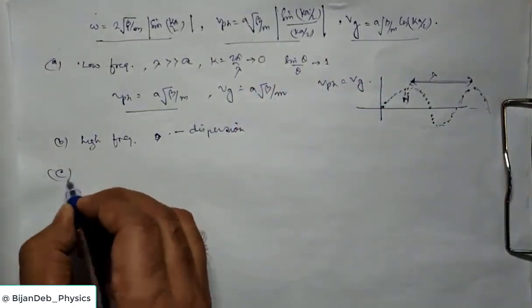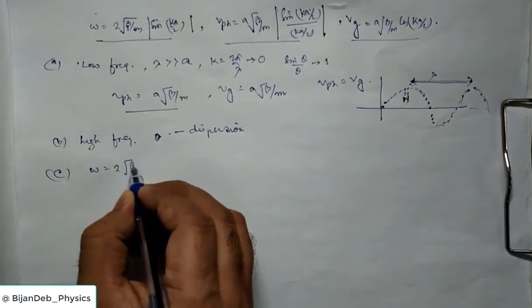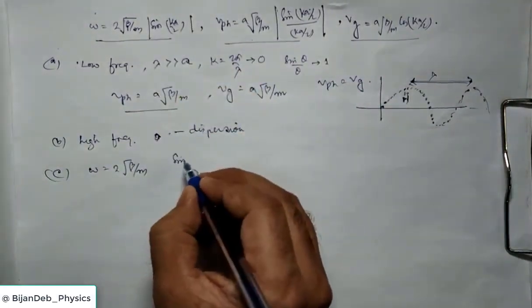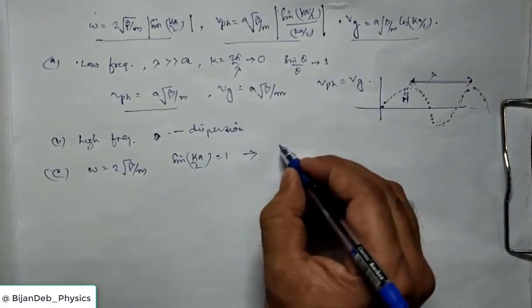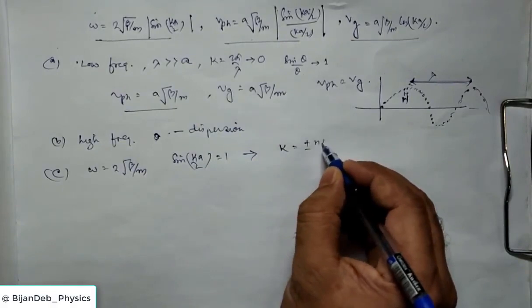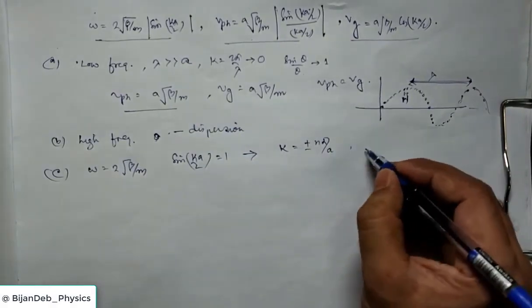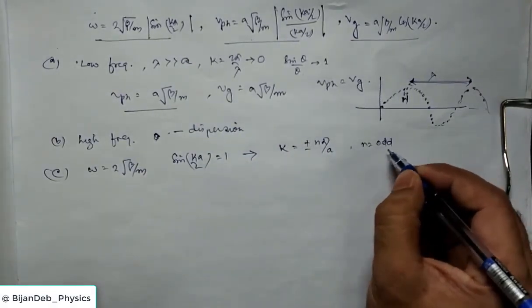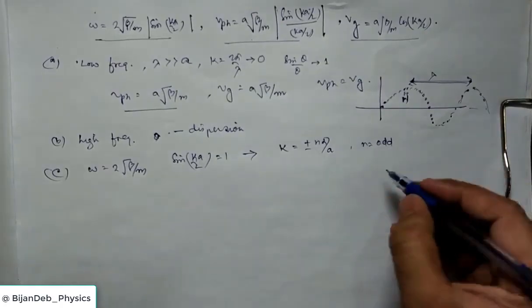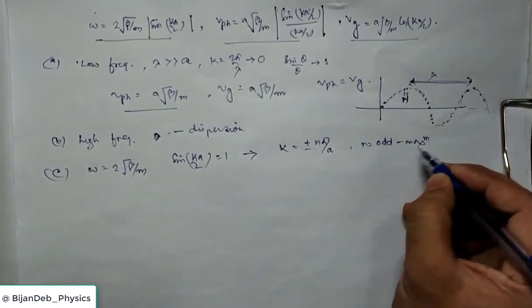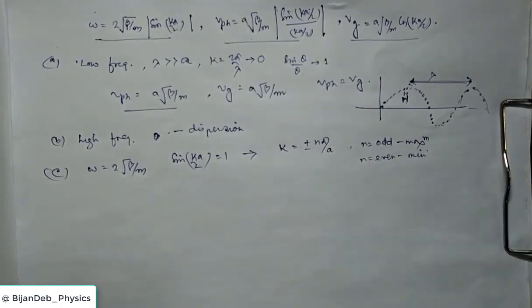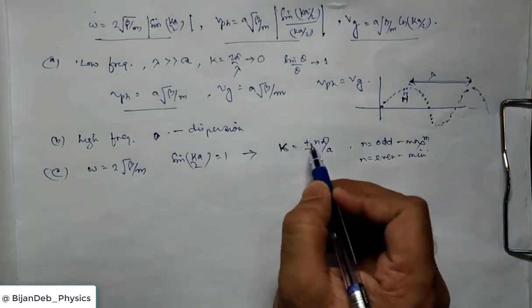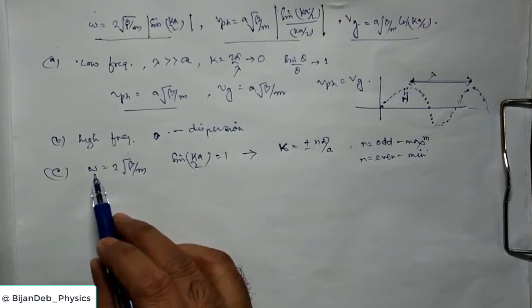Now the third case is when omega equals 2 root beta by m. When will this happen? When sin(ka/2) equals 1. This we have already discussed in the earlier slide. So k will have the value plus minus n pi by a. Frequency is maximum when n is odd, and if n is even, it is minimum. So here we have a particular boundary where this frequency is maximum.